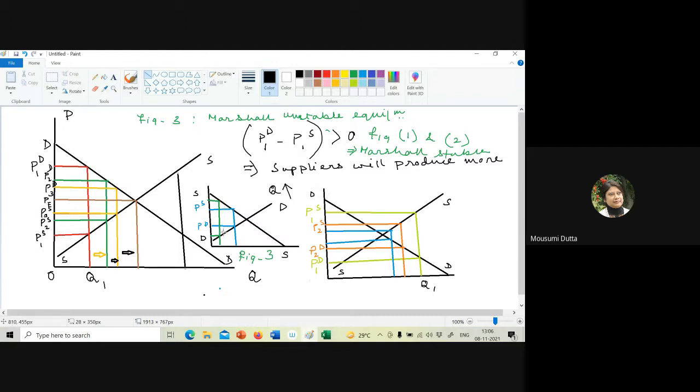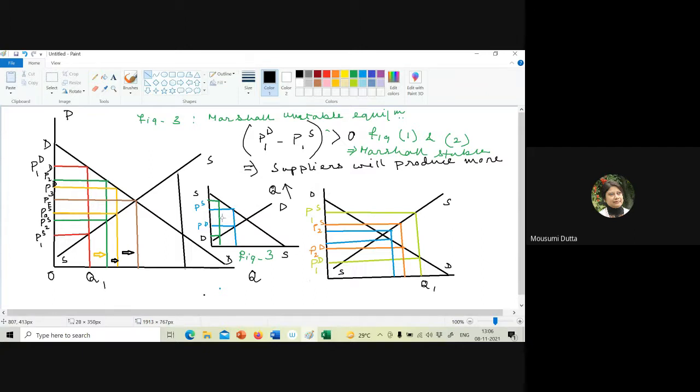Supply price is greater than demand price. So the Marshallian behavioral assumption in this case should be reduced quantity, because the supply price is greater than demand price. I have to reduce the quantity. There is no point in increasing the quantity because I am getting less from the market compared to the minimum price at which I'll be able to sell the commodity.